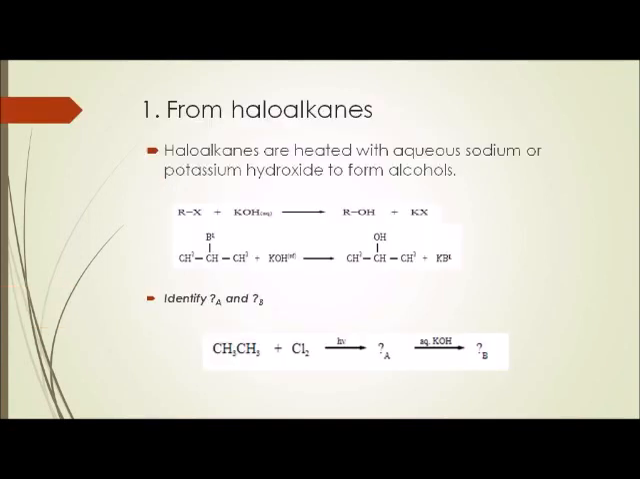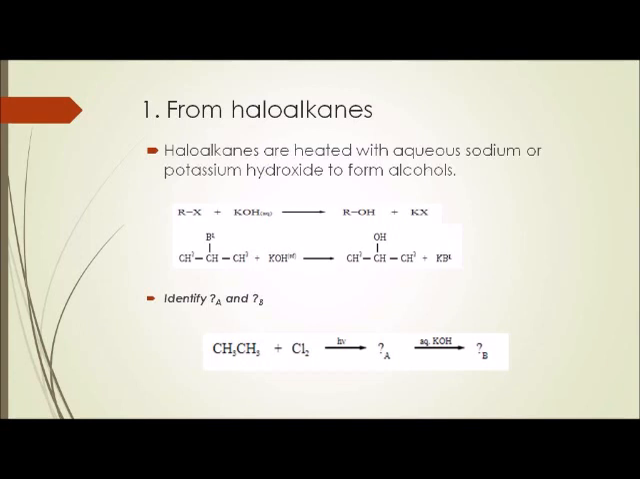Number 1. The first method is from haloalkanes. Haloalkanes are heated with aqueous sodium or potassium hydroxide to form alcohols. Example, RX reacts with aqueous KOH to form ROH plus KX. 2-bromopropane reacts with aqueous KOH to form propan-2-ol plus KBr. These two are examples of a nucleophilic substitution reaction. OH is a strong nucleophile, so it can easily substitute halide. So these are the examples.